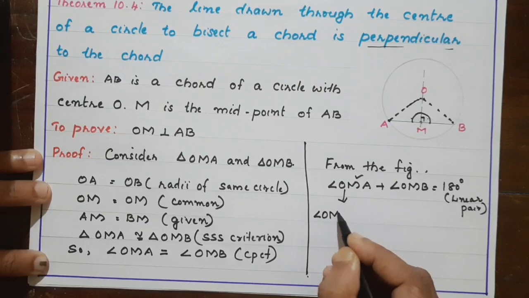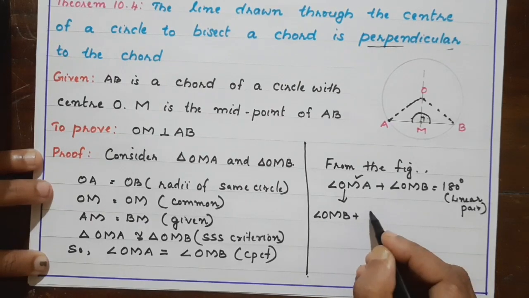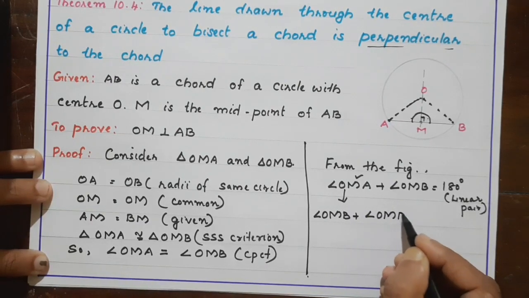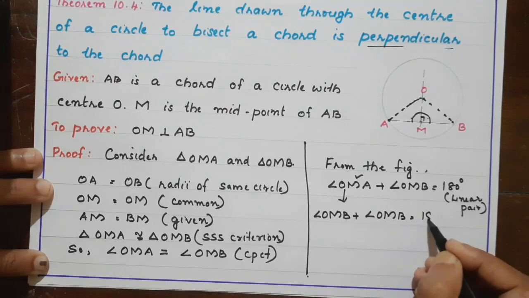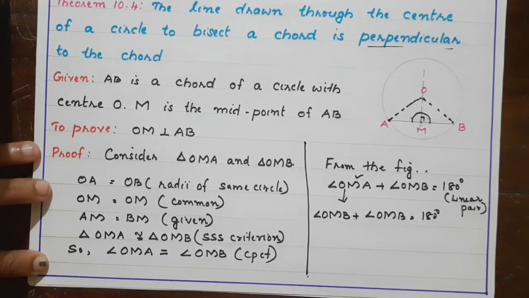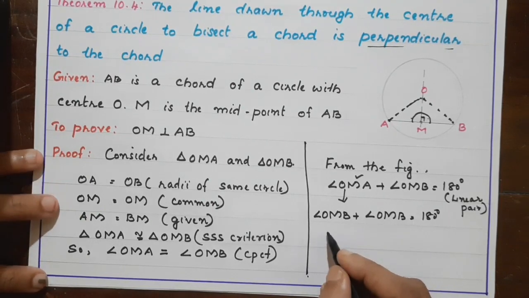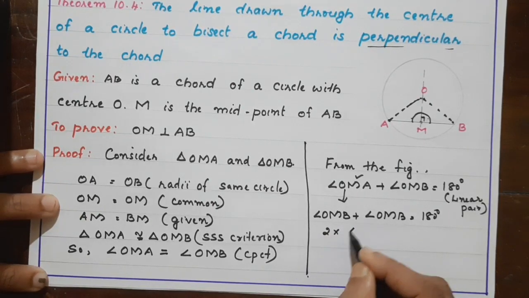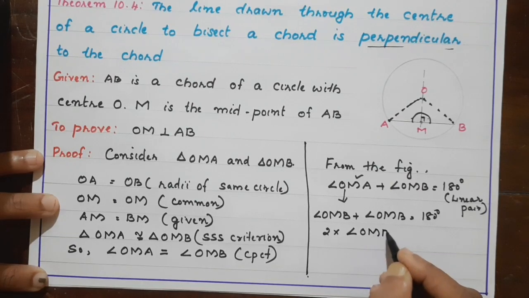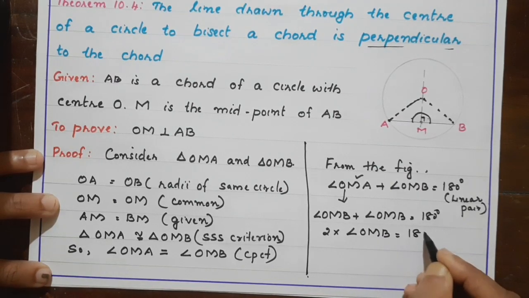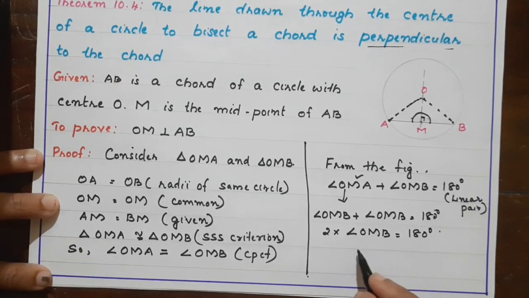Angle OMB plus angle OMB is equal to 180 degrees. So 2 times angle OMB is equal to 180 degrees. So what is angle OMB?